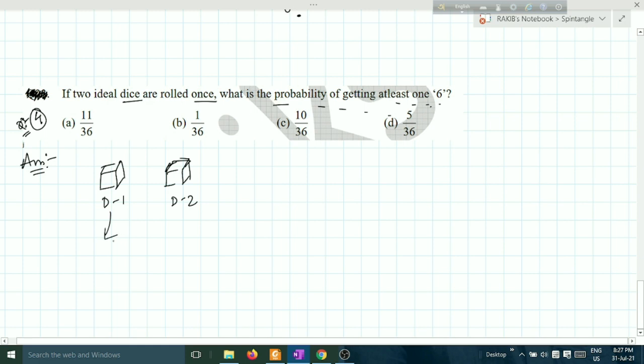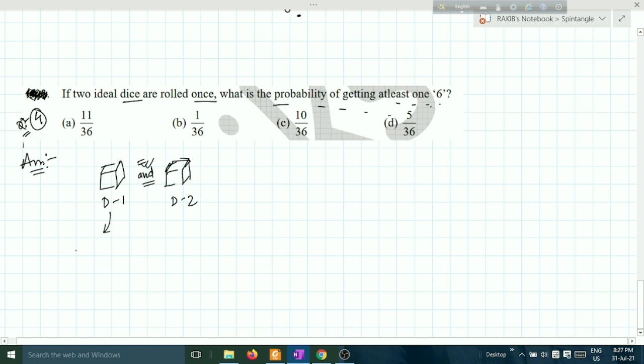In rolling, first of all detect whether it is an or relation or an and relation. This is an and relation because you are throwing two dice simultaneously, at the same time, and then the number of ways will be multiplied, and multiply means there is an and relation.